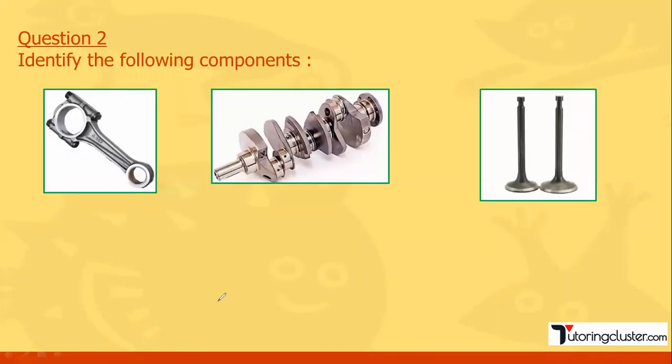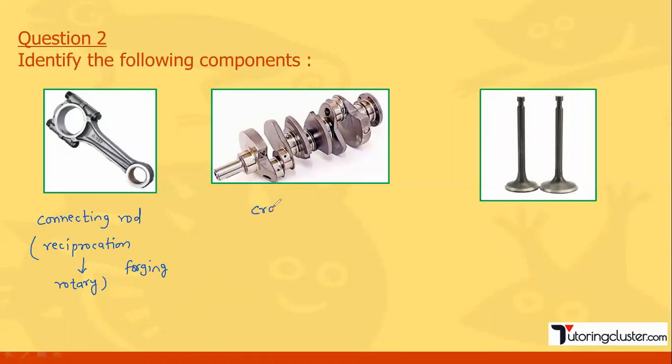Now the next part, yes, what is this? This is basically a connecting rod. So what is the function of connecting rod? Connecting rod, it converts a reciprocating motion of the piston into rotary motion of crankshaft. So it's very important, and basically we use forging as a manufacturing process, right? And in case of cylinder, I forgot to tell you what we use. Cylinders, basically these are manufactured using casting. Okay, remember that process.